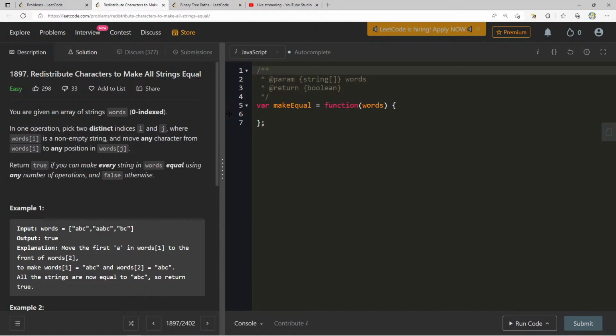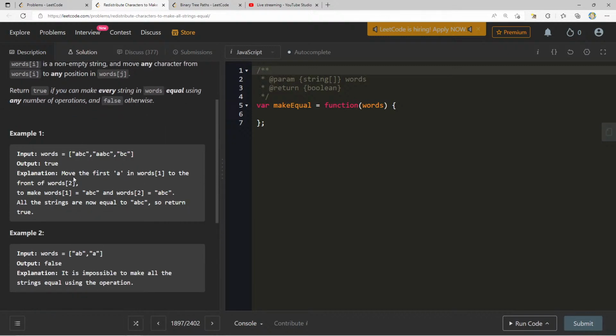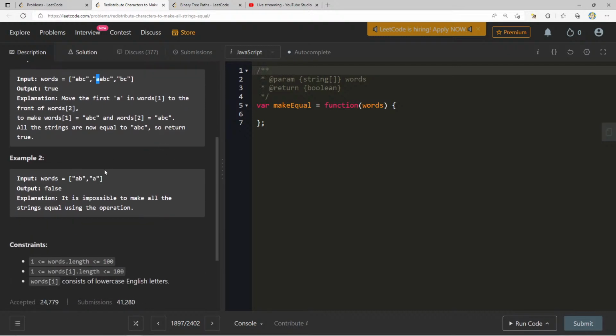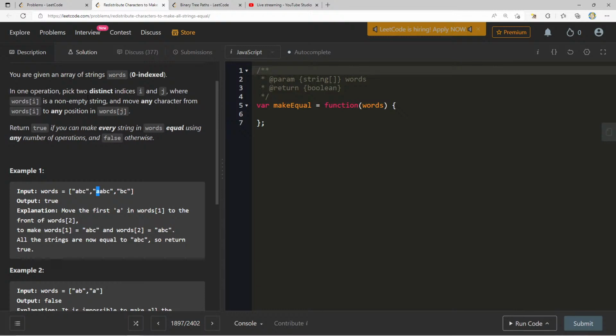So let me think about this. Move the first A in words[1] to the front of words[2]. Oh, okay, to make that ABC, and now they're all ABC. It is impossible to make all the strings equal using the operation. So we can pick two distinct indices, i and j, where words[i] is a non-empty string, and move any character from words[i] to any position in words[j].